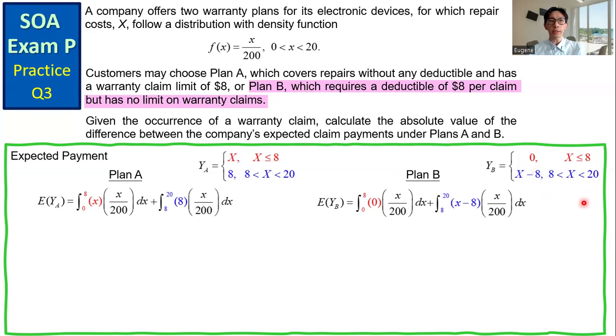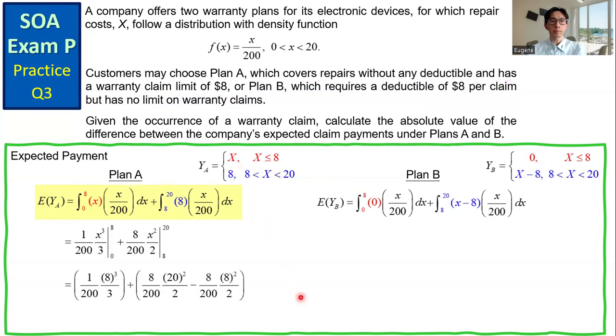And then we can calculate the expected payment for Plan A and Plan B respectively. For Plan A, we use the standard integration technique. And then we get the expected payment for Plan A is $7.57.